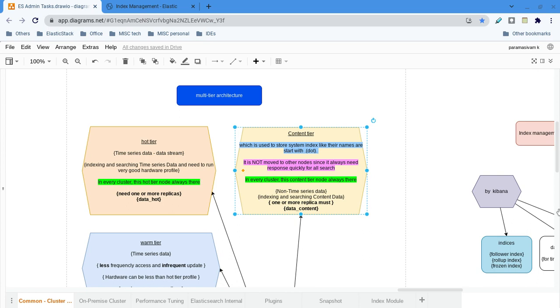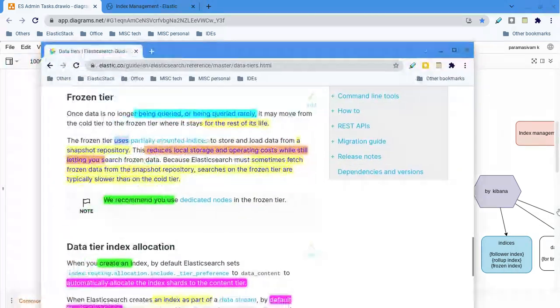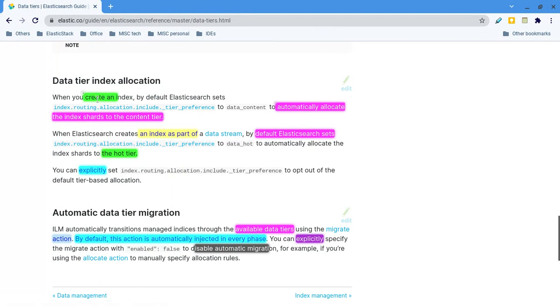Yeah, here is the exact documentation. You will see here, when you create an index, by default Elasticsearch sets data content as the tier preference, to automatically allocate the index shards to the content tier. When Elasticsearch creates the index as part of a data stream, by default it sets the tier preference to data hot, and automatically allocates the shards to the hot tier. Of course you can modify that also, but that is the default behavior.